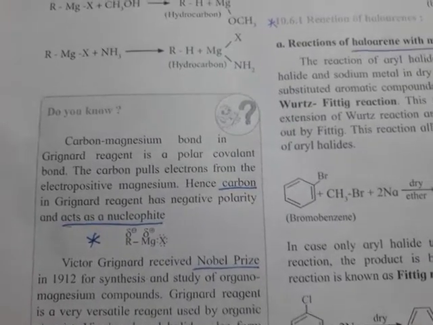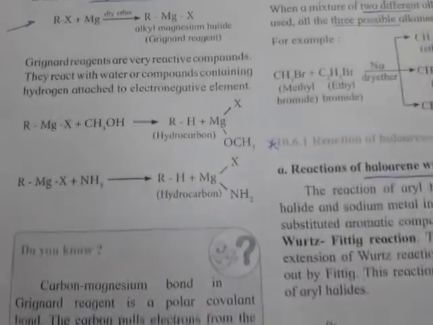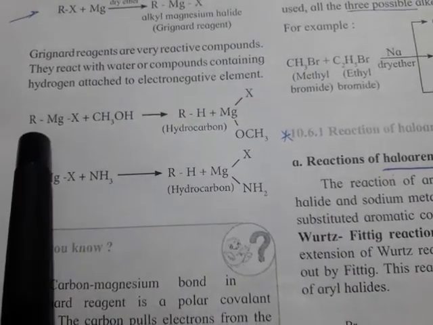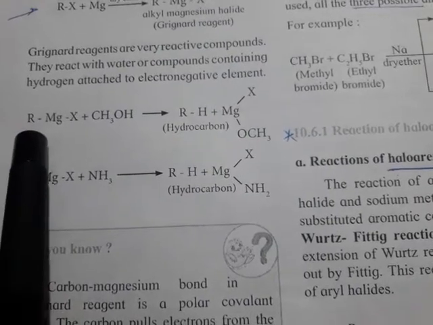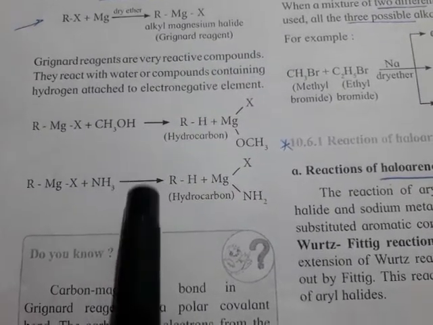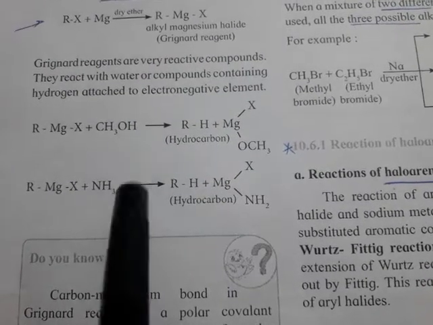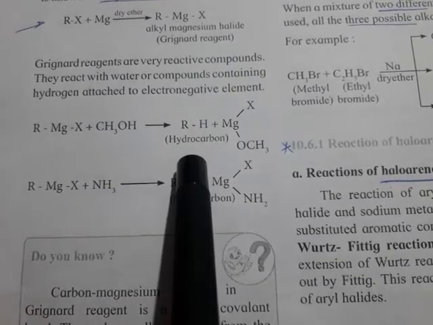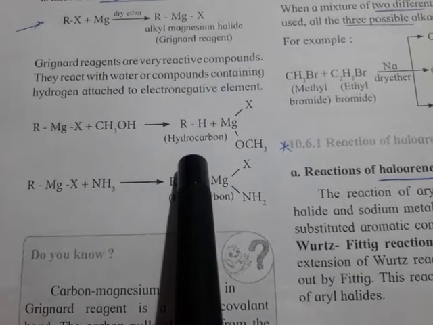If it is nucleophile, then it reacts with positive ion. It is nucleophile means it is negatively charged. So always it is in search of positive ion. So when it reacts with substances like methanol and ammonia, then it is converted into the corresponding alkane.